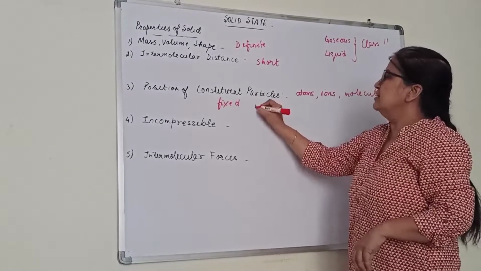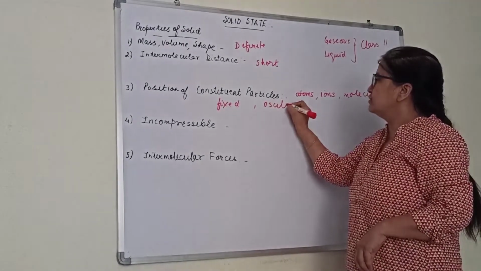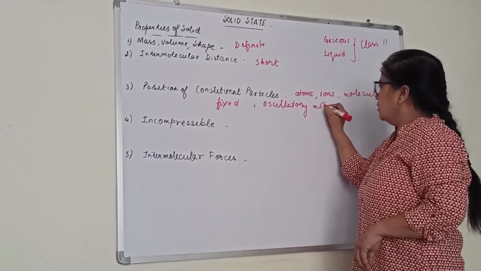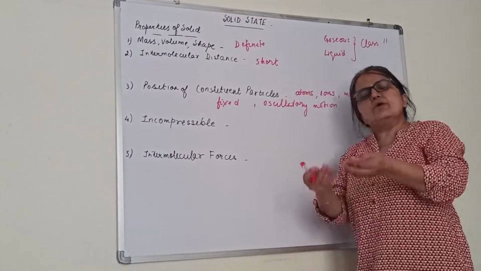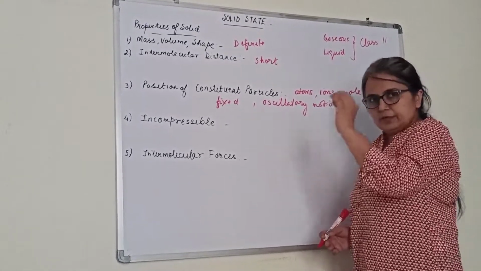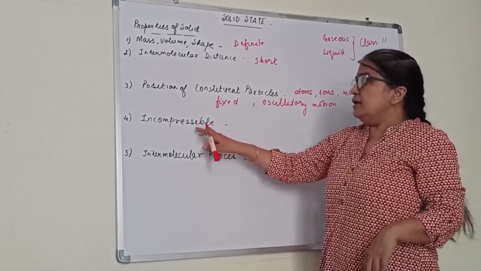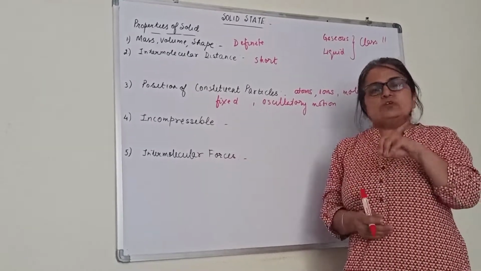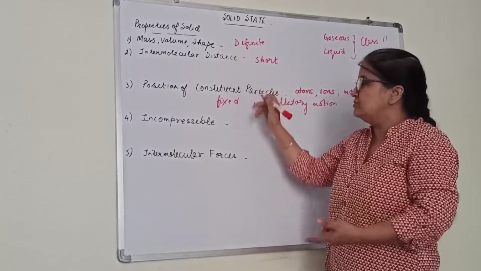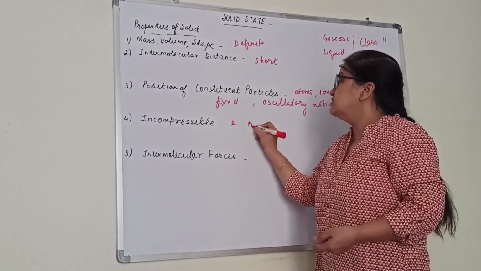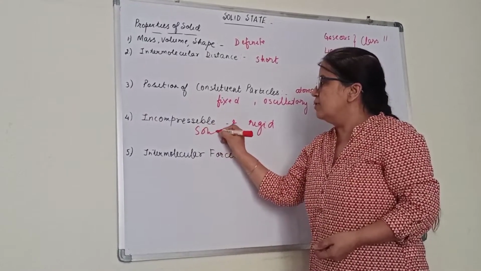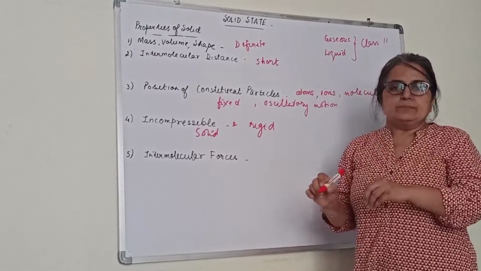At the most, there is oscillatory motion of these constituent particles at their position itself. They do not move from here and there easily. Their position is fixed. They are incompressible. Incompressible means you cannot press it. They cannot change the shape. As we studied here, they have a definite shape. We can say they are rigid. Solids are incompressible and rigid.